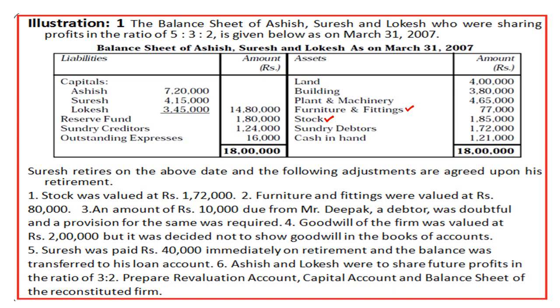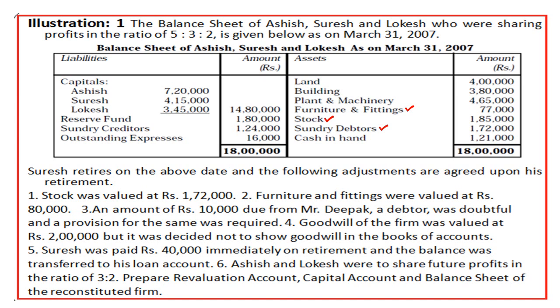Earlier value is 77,000. An amount of rupees 10,000 due from Mr. Deepak, a debtor, was doubtful and provision for the same was required. So of the debtors, 1,72,000, one fellow, Mr. Deepak, from whom we need to receive 10,000, seems to be doubtful. So we need to create a provision for doubtful debts of the same 10,000, directly given. Goodwill of the firm was valued at 2 lakhs, but it was decided not to show the goodwill account.